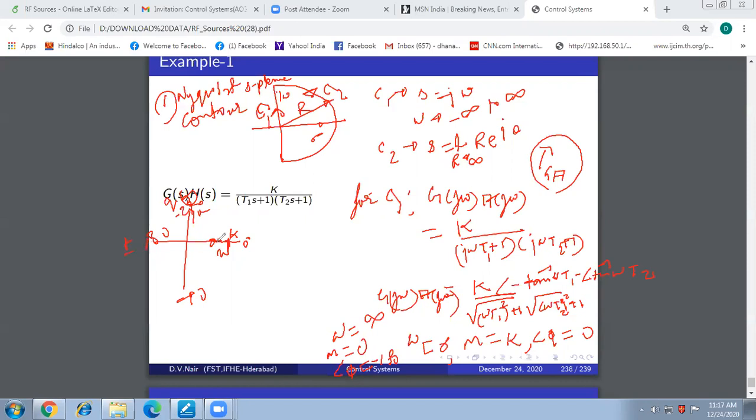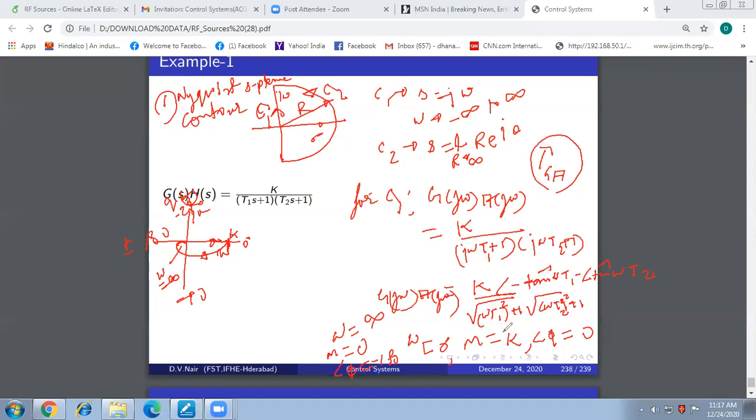So I start from here, I go here, and I come in parallel to the 180 degree line. The arrow indicates the increasing direction of omega. Here omega was 0; I started from K at the 0 degree line. Here omega is infinity; I ended up at the origin, along parallel to the 180 degree line. You got this, friends?